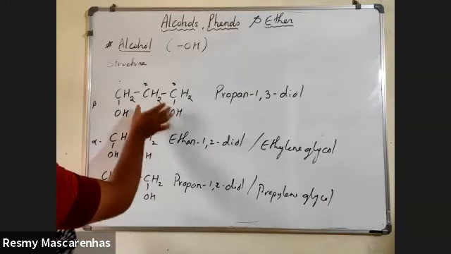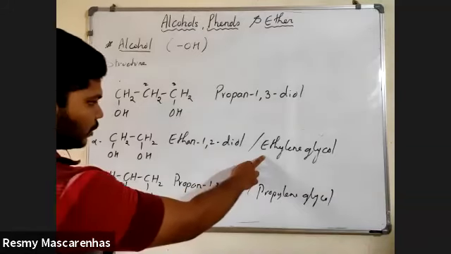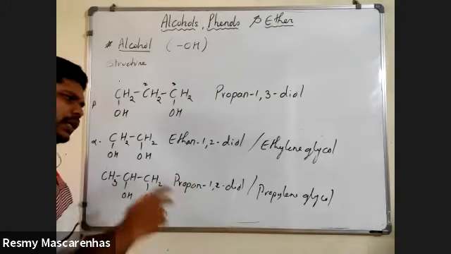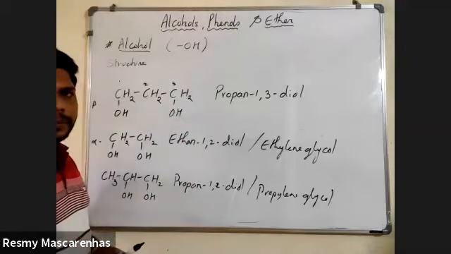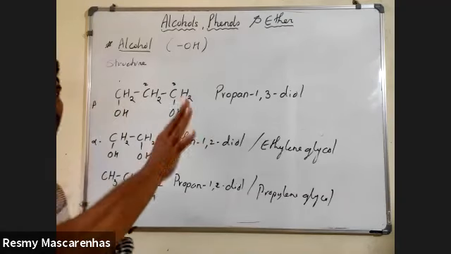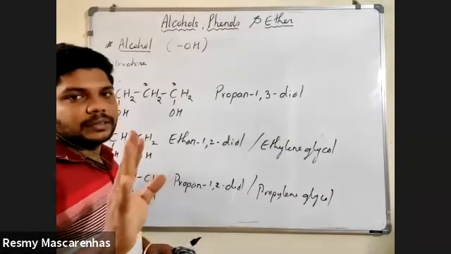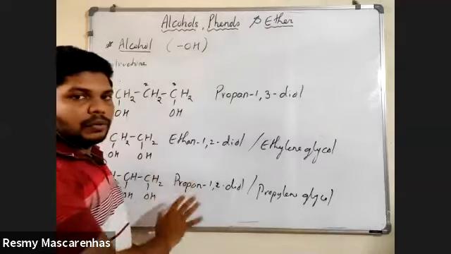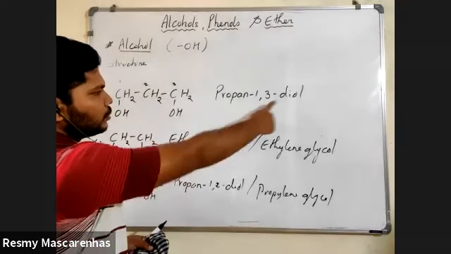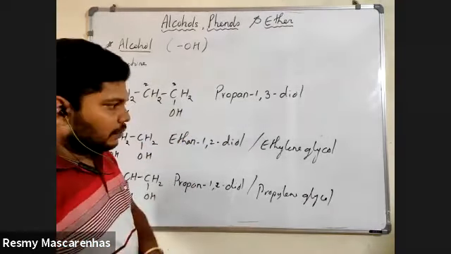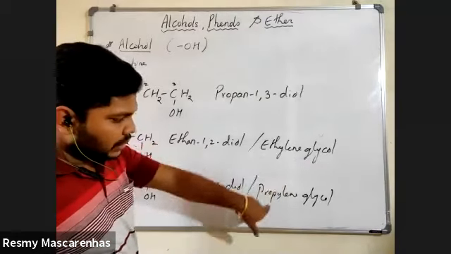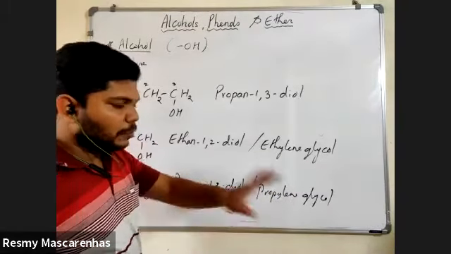But the name won't be alpha ethylene glycol now, it will just be ethylene glycol, because directly you can write ethylene. Beta and gamma, most likely they will never ask you. Whatever is required, I'm giving you here. Just remember the IUPAC names. Whenever they give you glycols, it will be only ethylene glycol or propylene glycol.